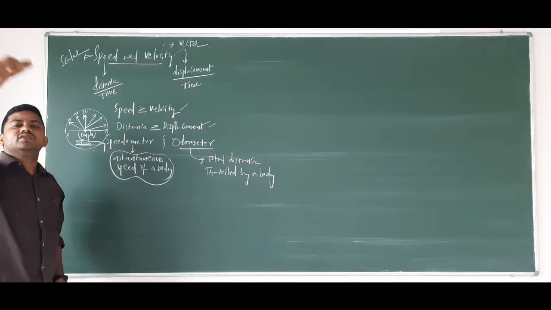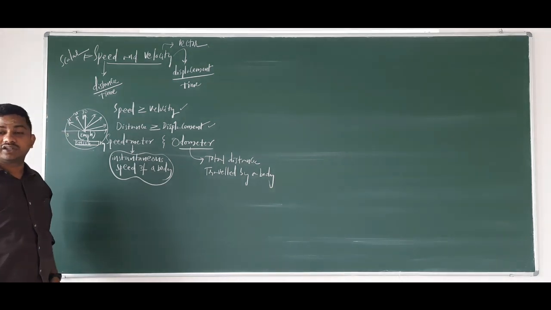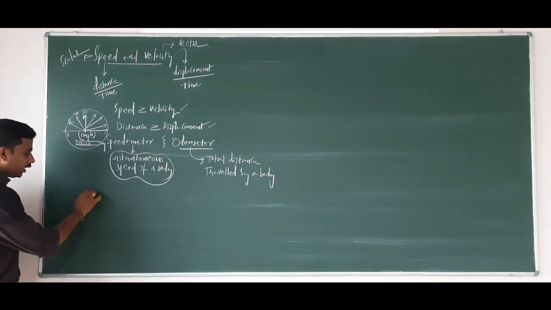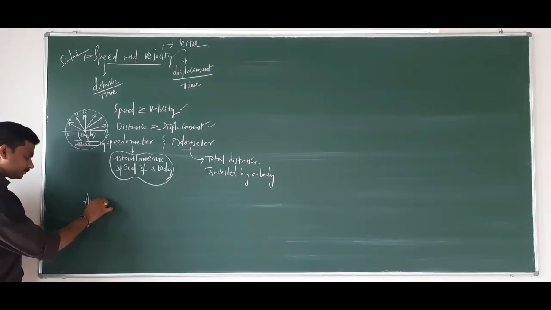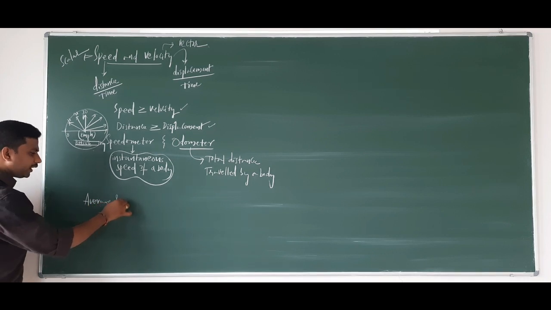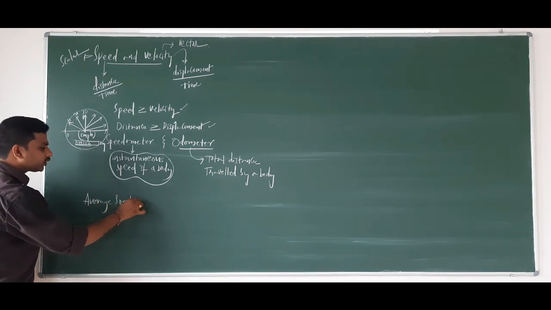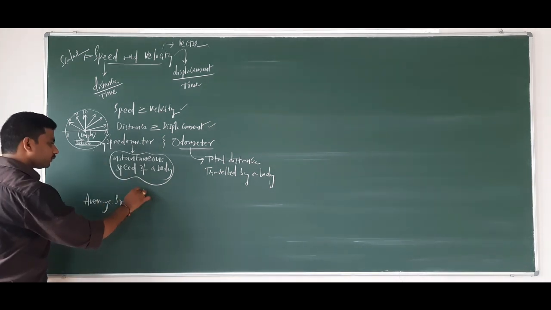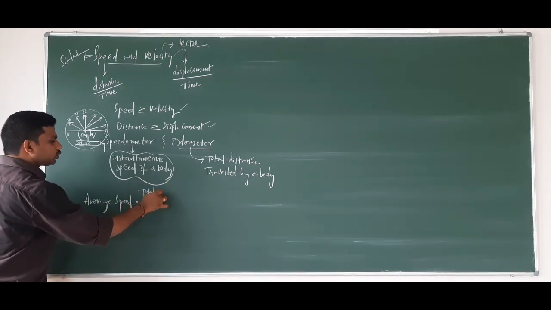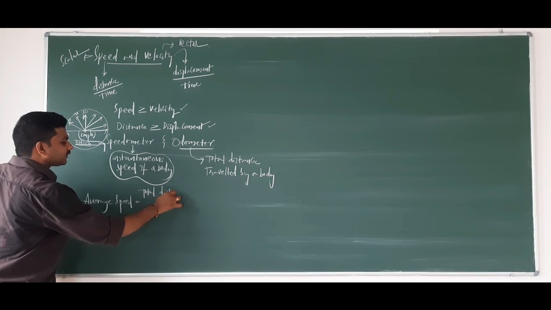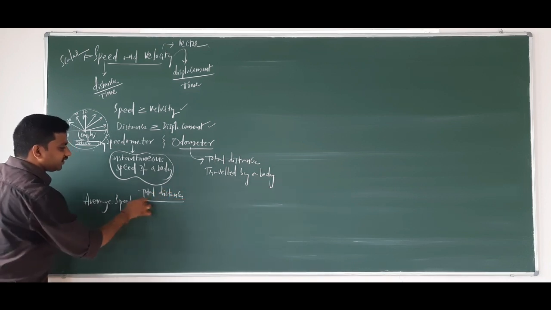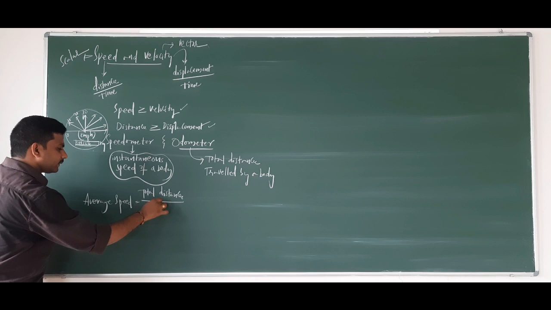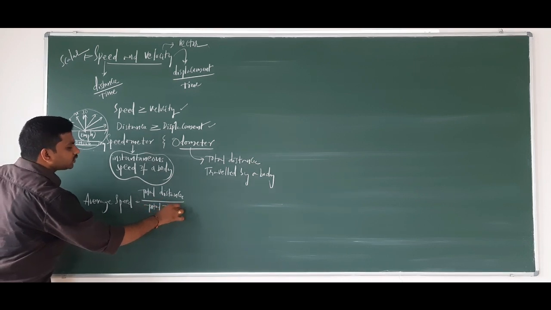In the same way, there is another speed and another velocity called average speed, which is equal to total distance divided by total time taken.